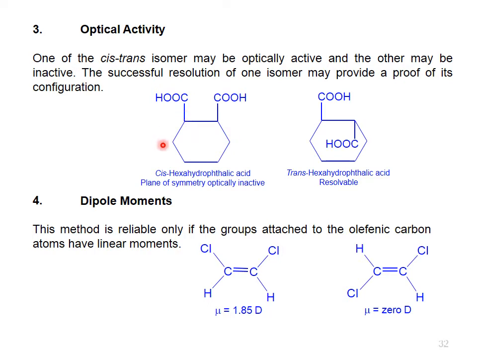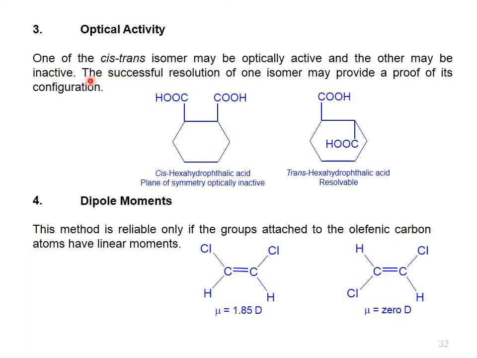Through optical activity, we can easily determine the configuration of a compound, whether it is a cis isomer or a crotonic isomer, isocrotonic acid. Similarly, from dipole moment. This method is reliable only if the groups attached to the olefinic carbon atoms have linear moments. Trichlorocrotonic acid on reduction is converted into fumaric acid. Dipole moment is reliable for those groups, fumaric acid and crotonic acid, which are attached to the olefinic carbon atoms which have linear moments.